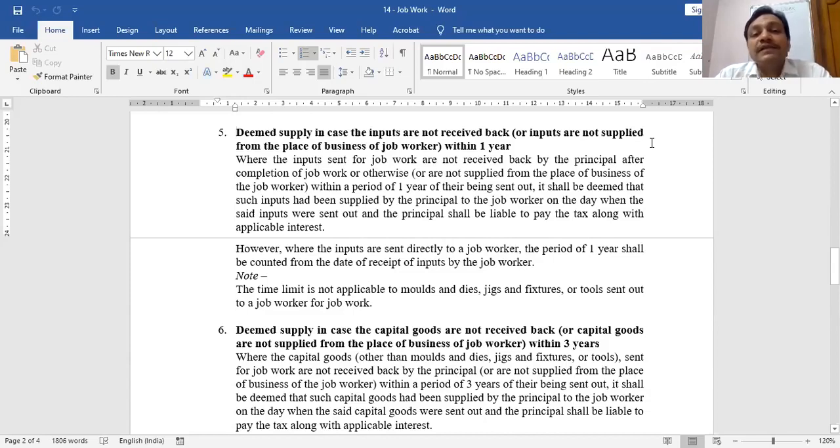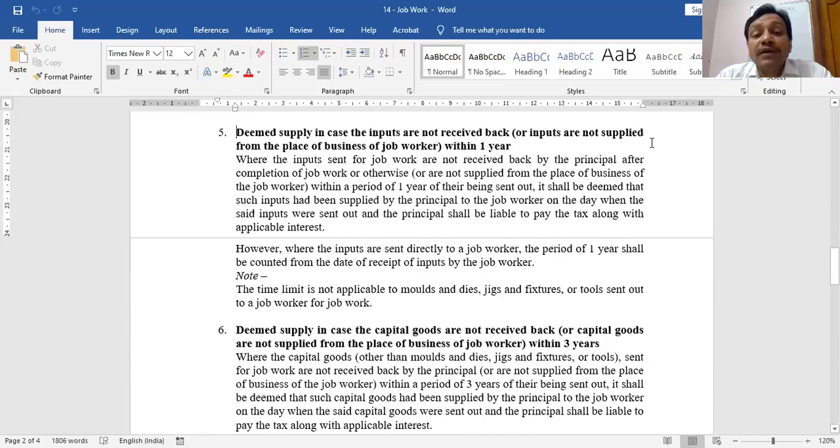For example, till 6th November 2020, you failed to bring back those unused buttons. In case of jeans example, till 6th November 2020, you haven't brought those buttons back. So government says we will assume that those unused buttons have been sold by you to the job worker and you pay the GST then.